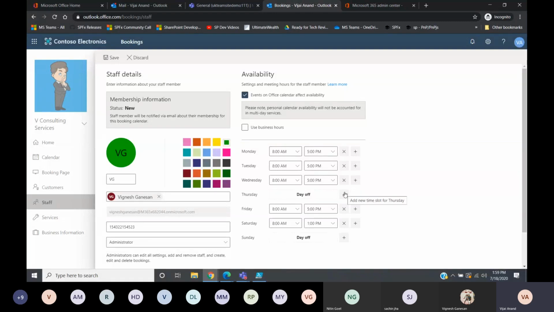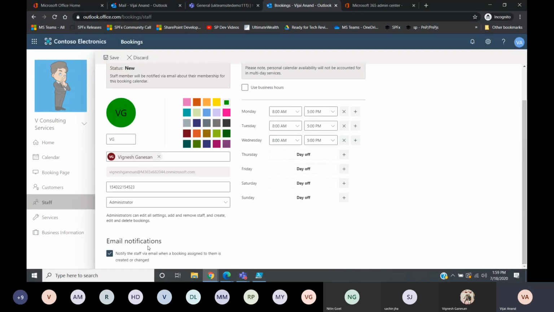You can relate this to any other small business also, like hotels, restaurants, doctor appointments, or a salon. Anything you can take up. So the first 3 days he will be available, Monday to Wednesday, from 8 to 5. Then there is notify the staff. These are some default options available. Once you select everything, you can click on save.